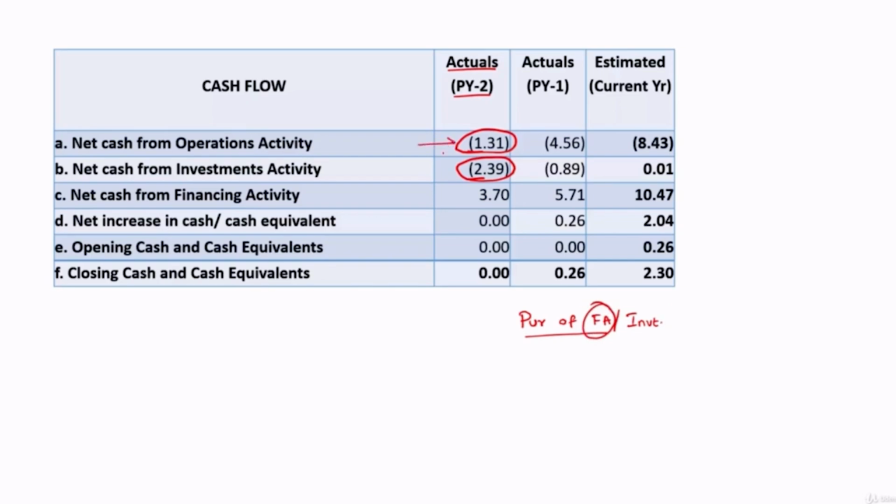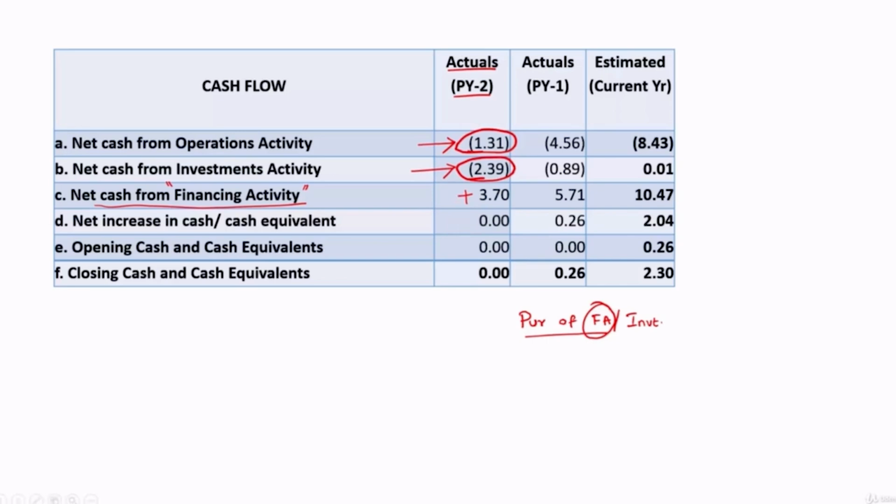So here also there is an outflow. Here also there is an outflow. From where they got money for all these outflows? 1.31 crore plus 2.39 crore, totally 3.7 crore. From where they got money for all this? They got money for all this from financing activity. Financing activity, they have mobilized 3.7 crore.